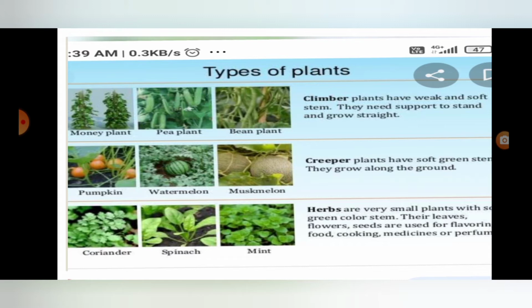It's called creeper. And last one, herb: spinach, mint, coriander. It's called herb.